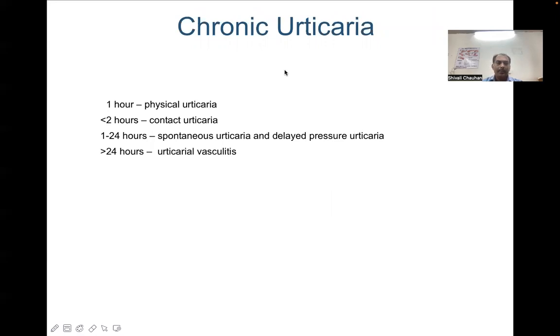Chronic urticaria is urticaria which has been present on and off for more than 6 weeks' duration. The duration of the urticaria can help us in diagnosing even the cause behind it.